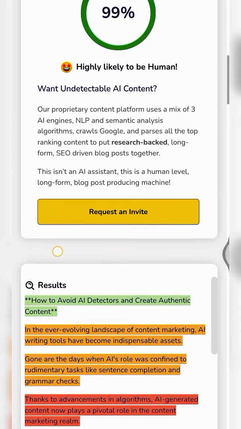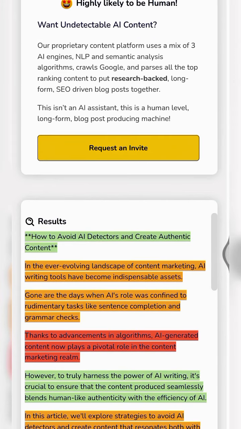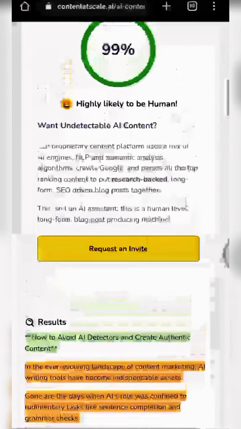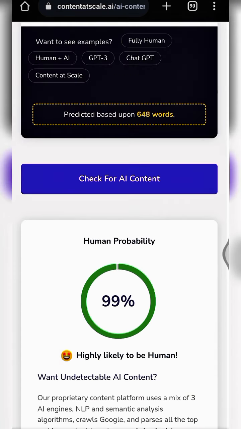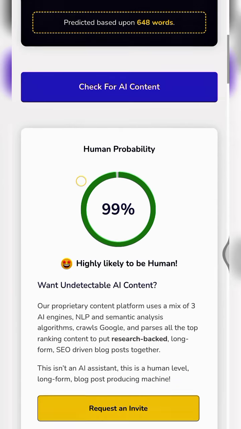There's a reason why this came up, because we gave ChatGPT a raw, human written article as a baseline, as a guide to generate an article from. That was why we're able to generate a unique article like this. So now that we have a well-written human article, I already have the article copied, so let's go and check for plagiarism.